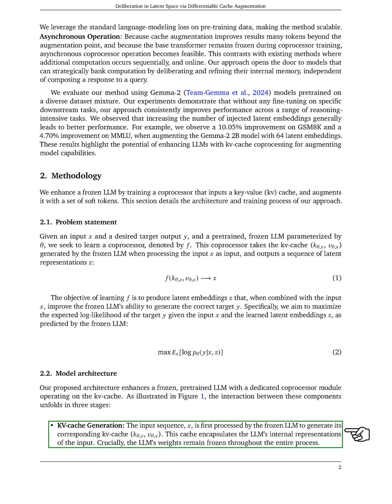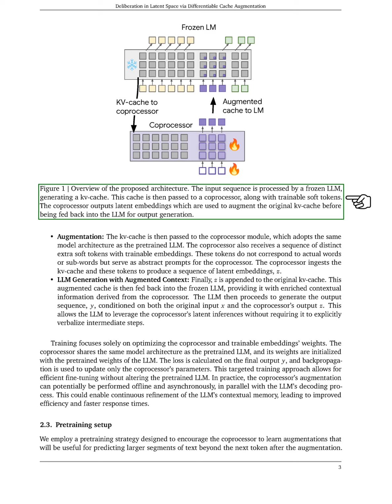The process unfolds in 3 stages. 1. KV cache generation. The input sequence is processed by the frozen LLM to create its KV cache, which contains the LLM's internal representations of the input, while the LLM's weights remain unchanged. 2. Augmentation. The KV cache is sent to the coprocessor, which has the same architecture as the pre-trained LLM. The coprocessor receives extra soft tokens that serve as abstract prompts and uses them along with the KV cache to produce latent embeddings.